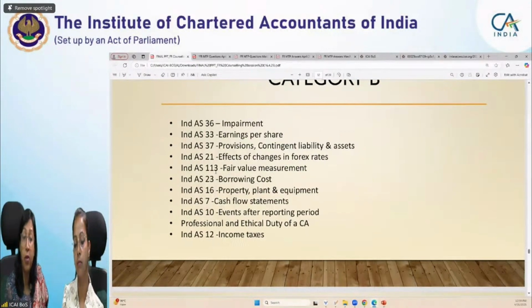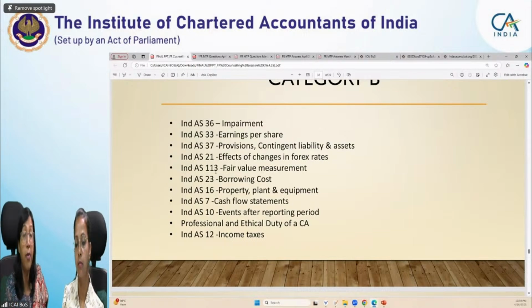These are important topics again because of the weightage when they appear in your question paper. The weightage of these topics is higher. So for example, if a question on impairment comes in your examination question paper, it will definitely be of at least 8 marks. So that is why it has been placed in category B.